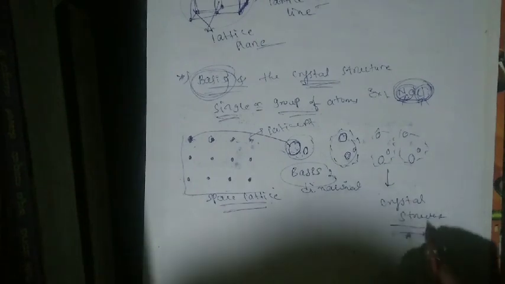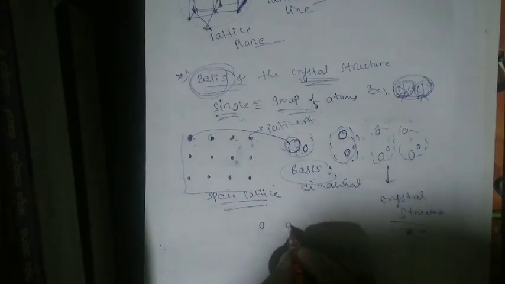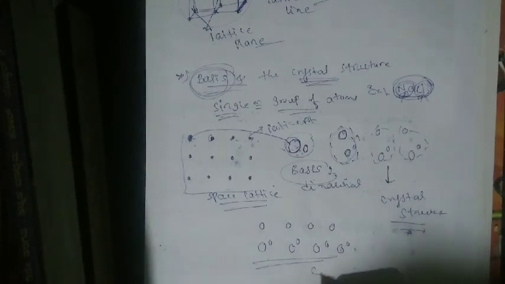It may be this point is attached to this point, or it may be this, or it may be this. So it looks like this here. Okay, associated with the two. So it forms the what? Crystal structure. Then how does the crystal structure look? See here, this is the space lattice, no? Same thing. So it is the basis. So it is called the what? Crystal structure.